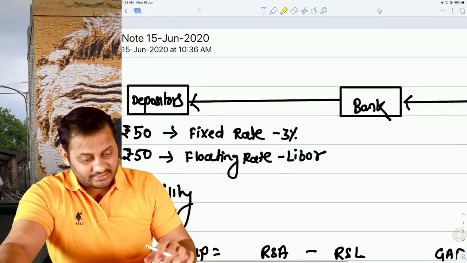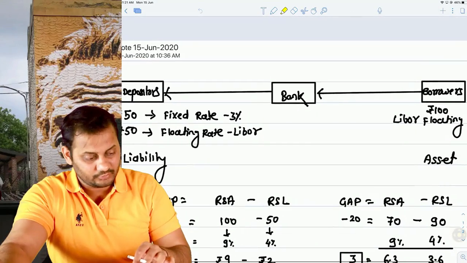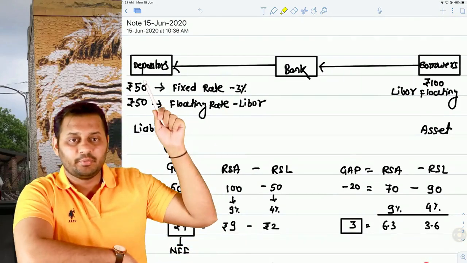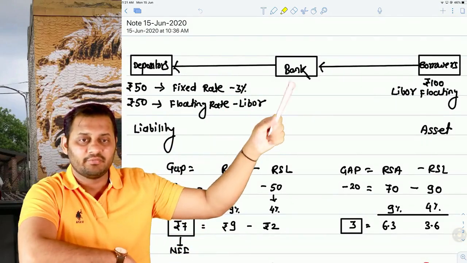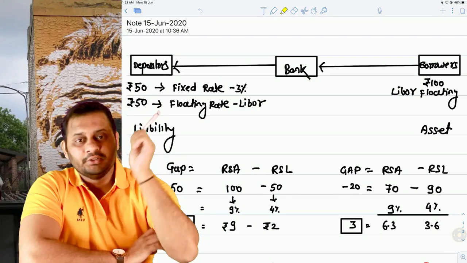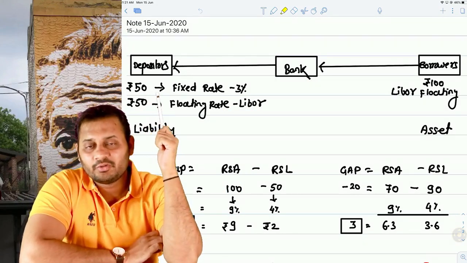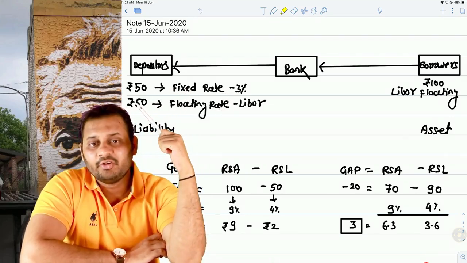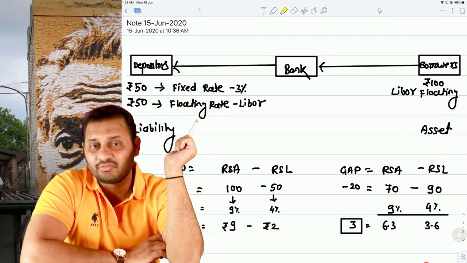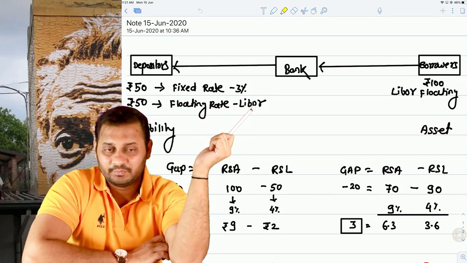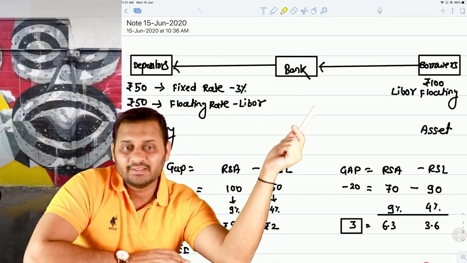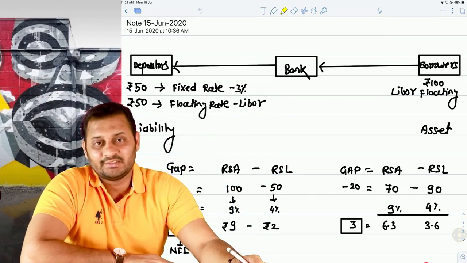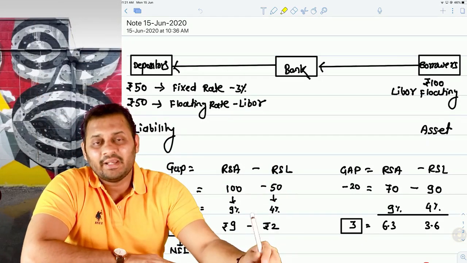Let's have a look at this. I have already written it here so that we can save time. So this is a bank. Depositors will deposit money with the bank and the bank will give that money to the borrowers. Let's assume that 50 rupees has been deposited by some depositor at a fixed rate on which the bank is paying 3%, and 50 rupees is deposited by another person at a floating rate on which the bank is giving LIBOR. So 100 rupees is with the bank, and let's say the entire 100 rupees has been given by the bank to the borrowers as a loan, and on that the bank is collecting LIBOR.